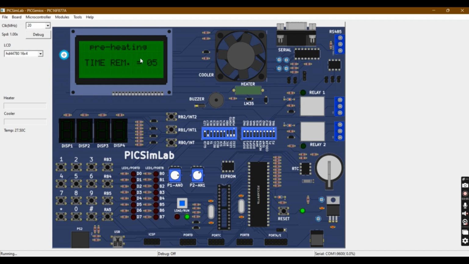Now the preheating has started. Waiting for the 20 seconds, we see the next display where we have to set the time. For the demo purpose we have set it to 56 seconds.